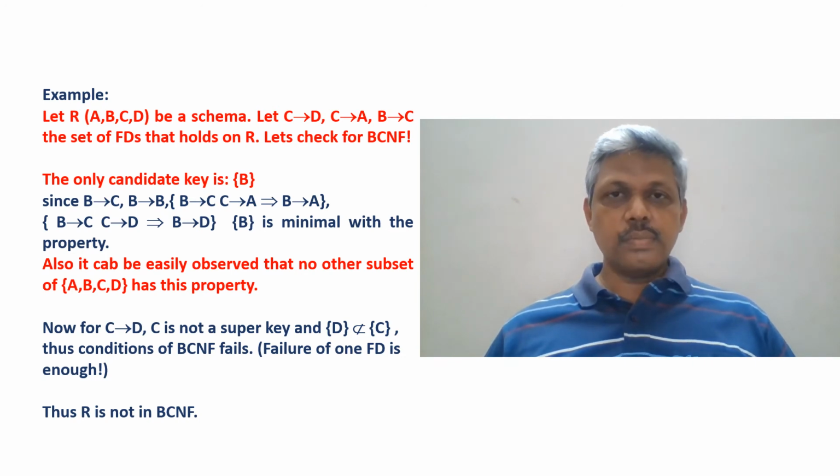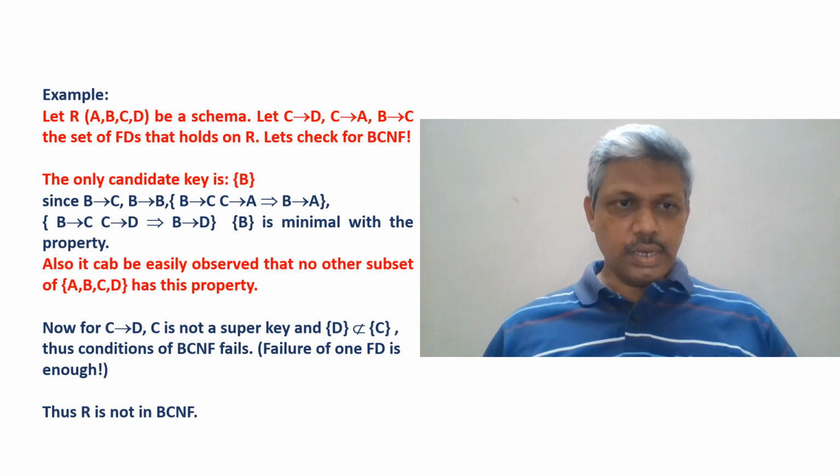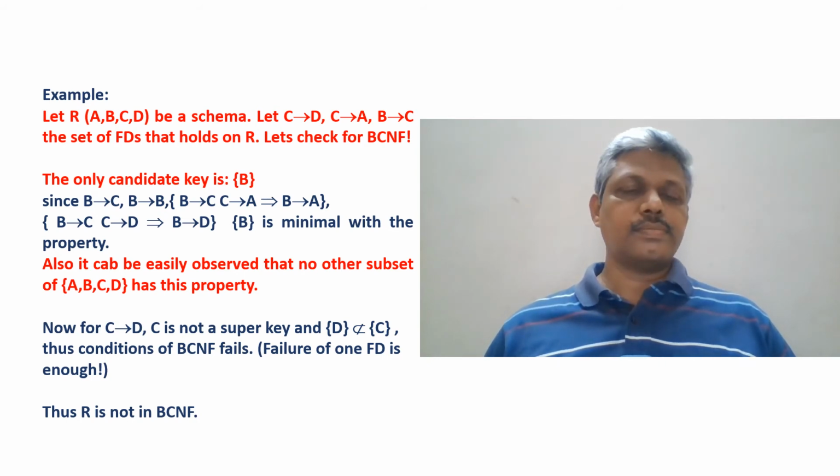But more rigorously, mathematically, we can test all the 16 possible subsets, and for each subset we can test whether it forms a key or not. That is the actual original testing that we need to do. So in this case B is a key and is the only key available.